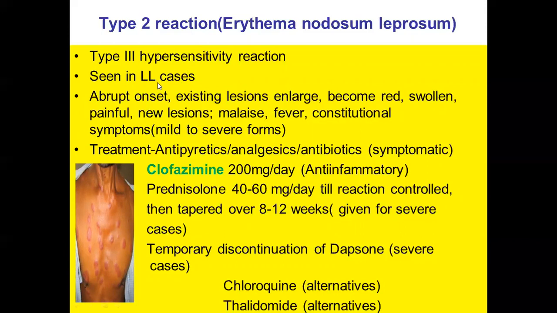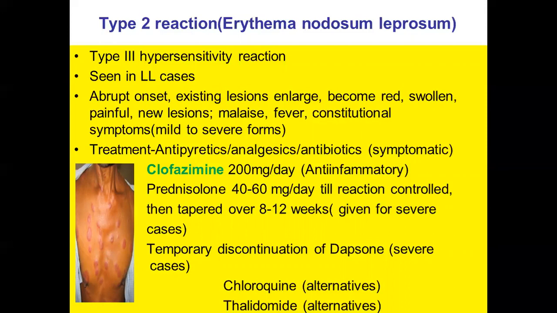It can have an abrupt onset, and during this, the existing lesions which are already there become enlarged, red, swollen and very painful. Even new lesions can appear. The patient will have malaise, fever and other constitutional symptoms. You can see here in the figure, very red swollen lesions present on the chest. And this type 2 reaction can be of mild to severe forms. The severe forms are addressed as erythema nodosum leprosum.